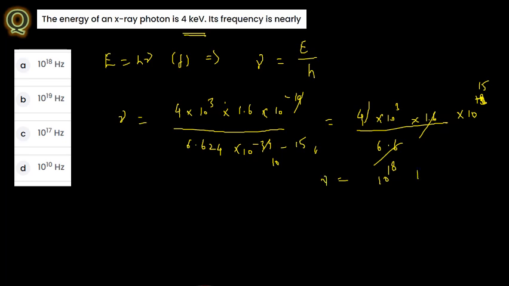Frequency has the unit hertz, so the answer in this case is 10 to the power of 18 hertz.